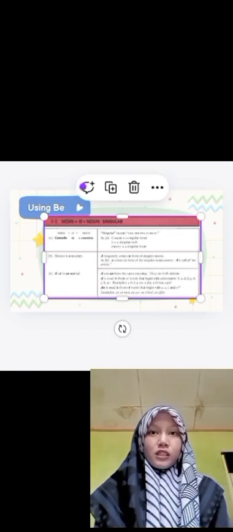Okay, the first one we're going to learn about is noun plus is plus noun. It means singular. Why? Singular means one, not two, not more. Just once. Is in here is singular because it's just once.